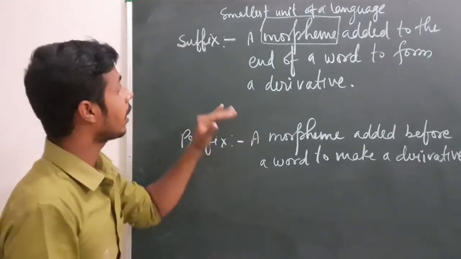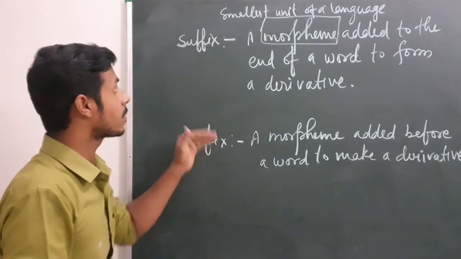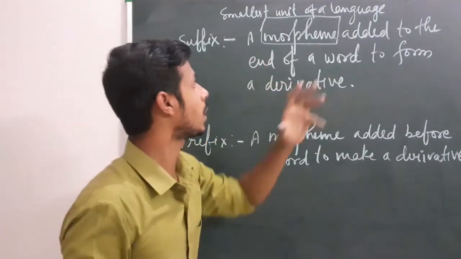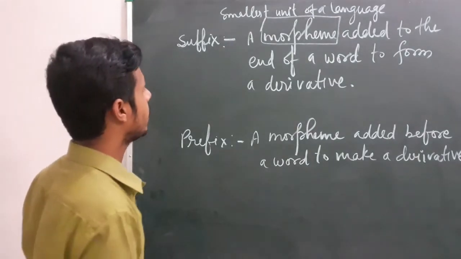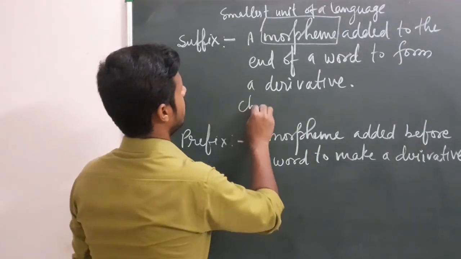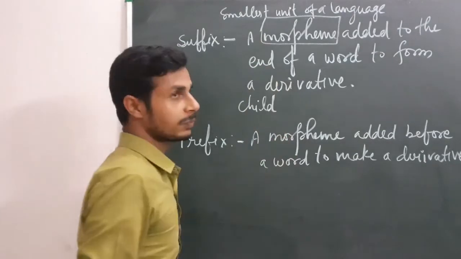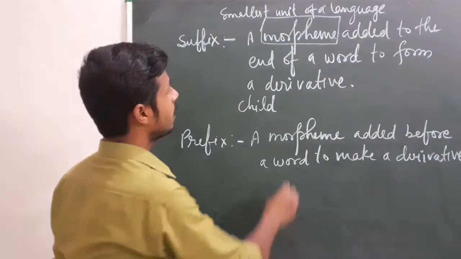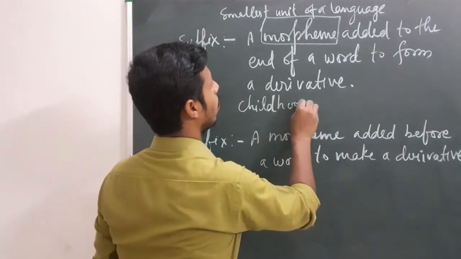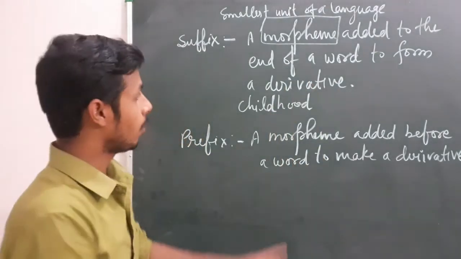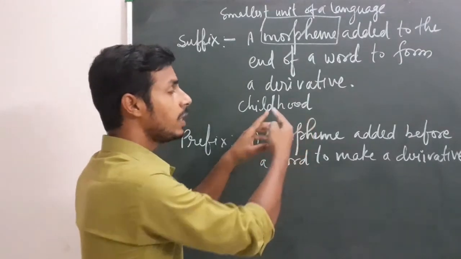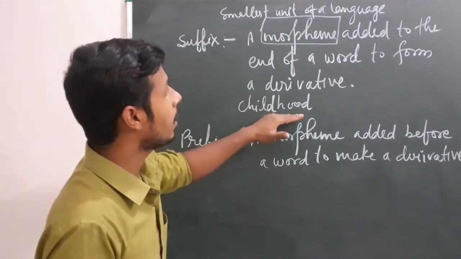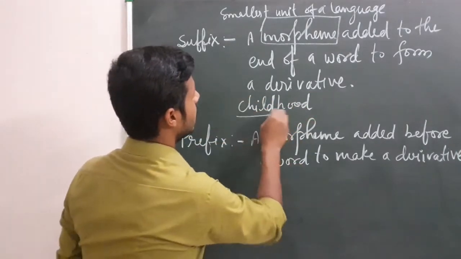So we have to find the correct suffix and the correct prefix. Suffix, as I have already told, is a morpheme added to the end of a word to form a derivative. Suppose I have written the word child. As we know, child means a baby, but by adding hood, we originate a new derivative, childhood.